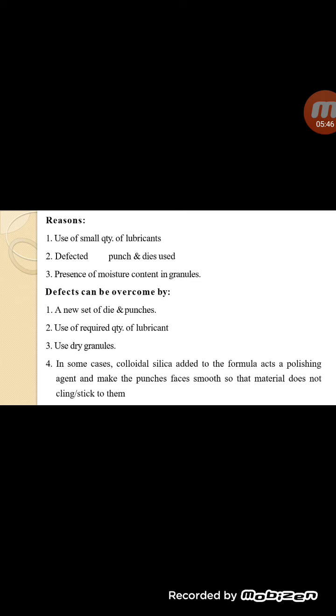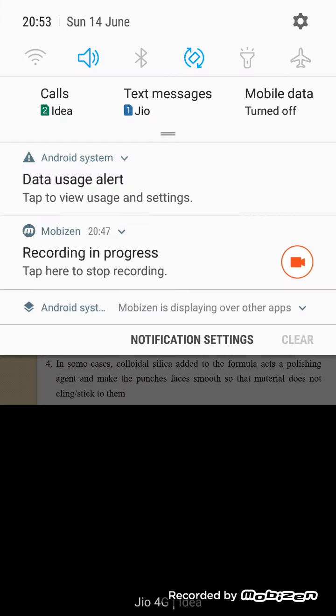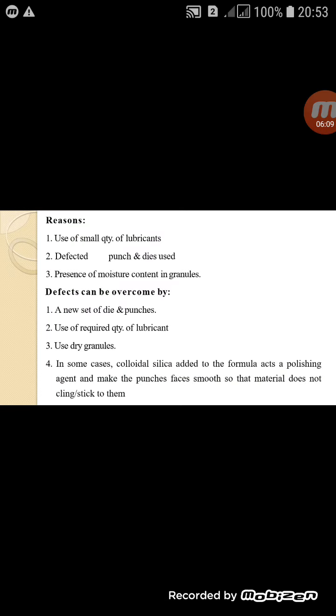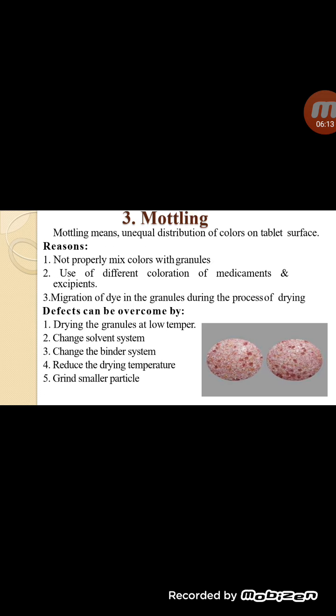In some cases, use colloidal silica, which acts as a polishing agent and makes the punch faces smooth, so that the material does not show sticking to the punches. Then next problem is mottling.